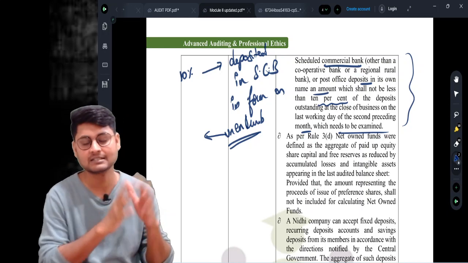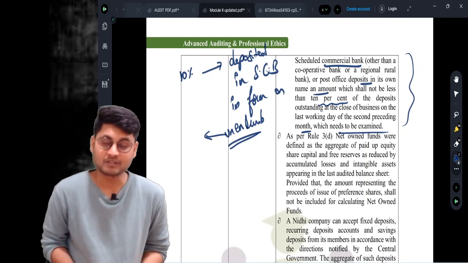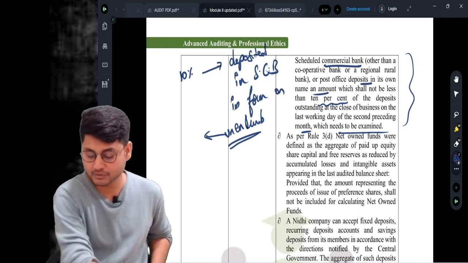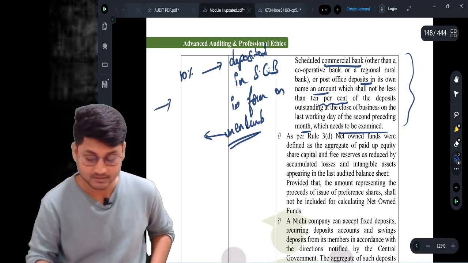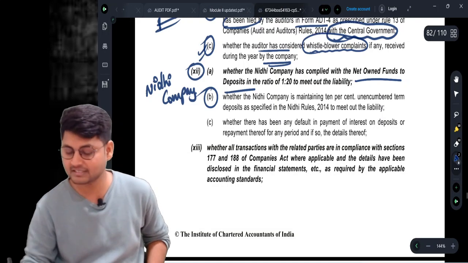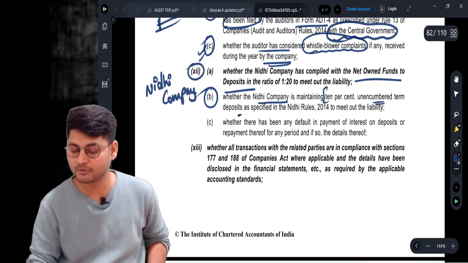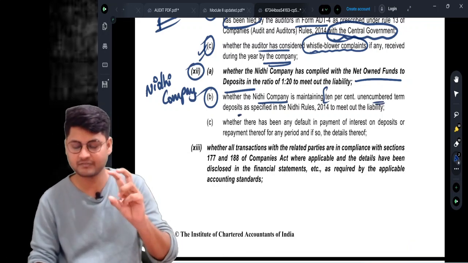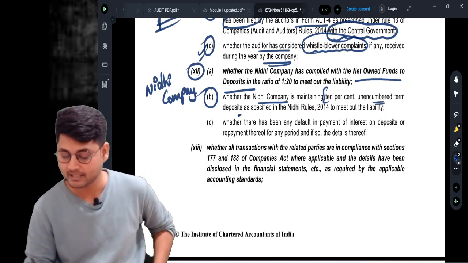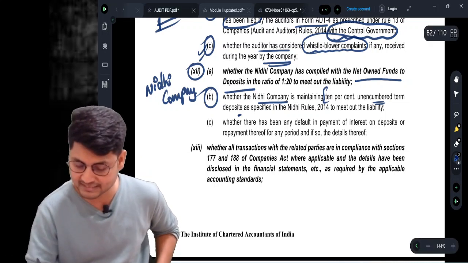Now as an auditor, you need to check whether the Nidhi company is maintaining 10% in unencumbered term deposits, free of charge or free of conditions. So this 10%, let us write some notes for it.